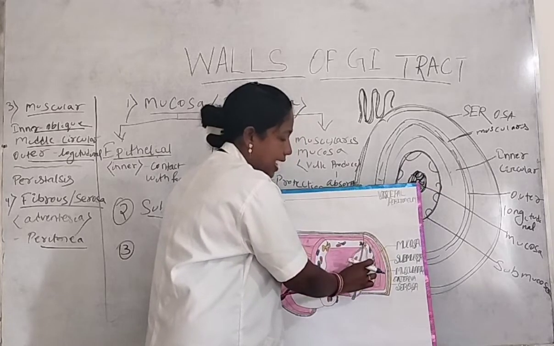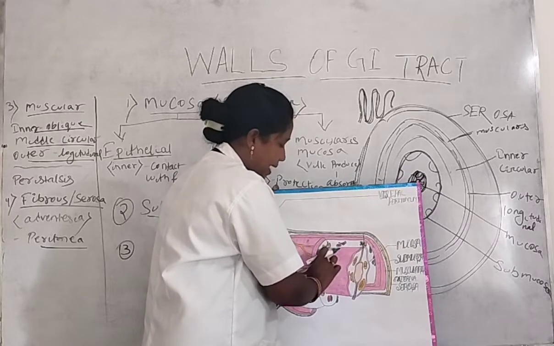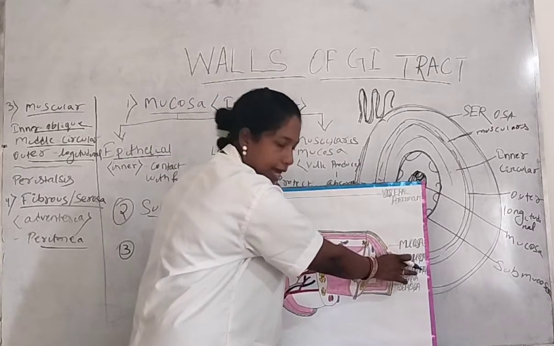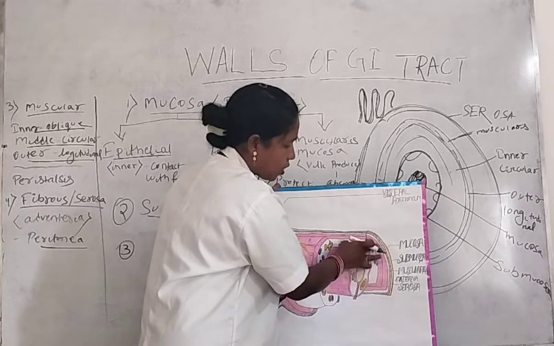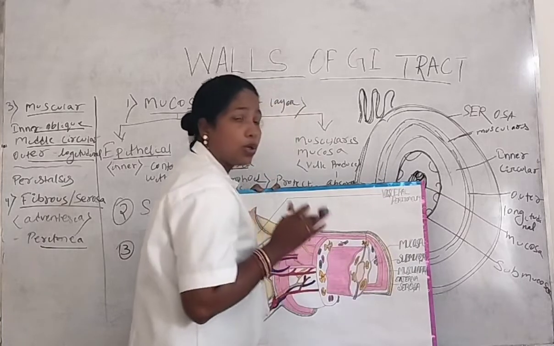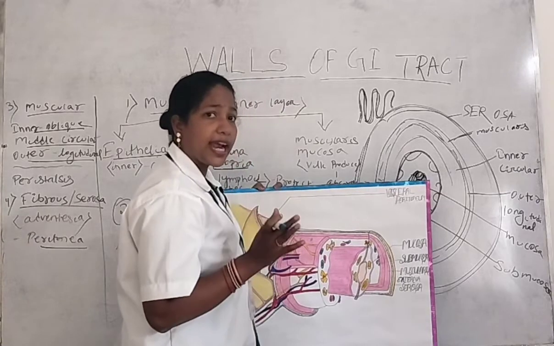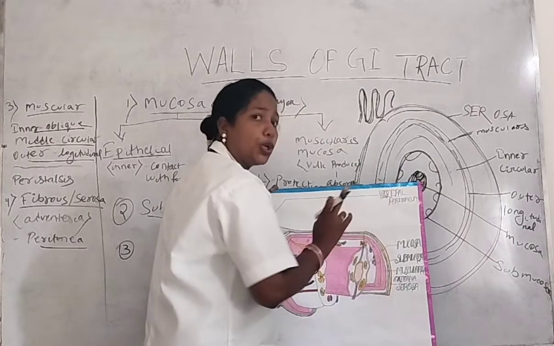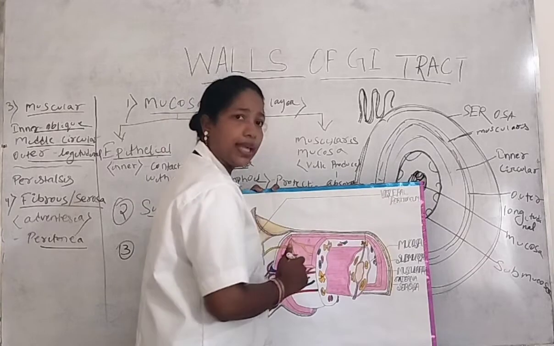In that submucosa layer, what happens? There are various types of blood vessels, lymph vessels and various types of nerve cells also present in our submucosa layer. Then after that submucosa layer, the outer covering is called the muscularis layer. So that part is called the muscularis layer. Up to the abdominal cavity, that muscularis layer is divided into three categories. But after that abdominal cavity, the muscularis layer is divided into two types, that is the inner circular layer and outer longitudinal layer.